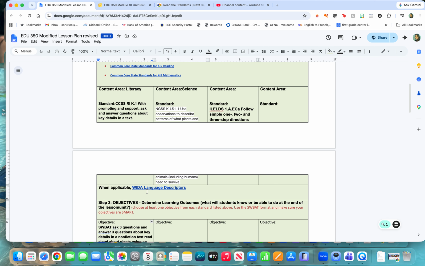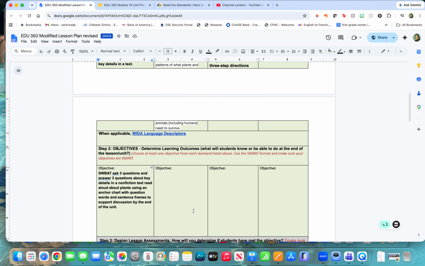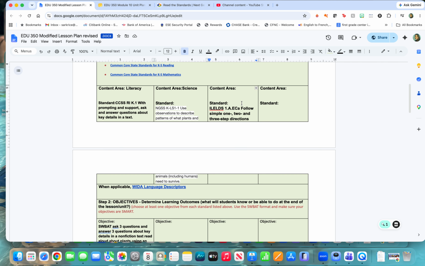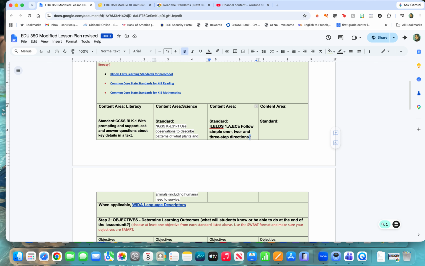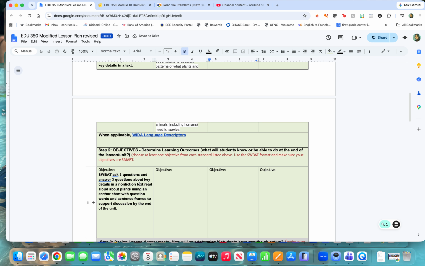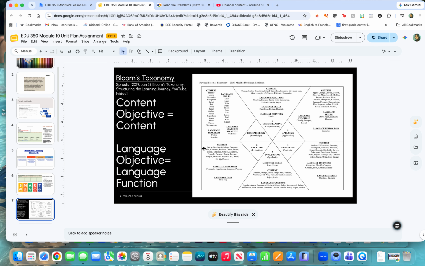So for each standard, you should make sure that you have an objective. So then I should do that again for my NGSS. And because this is kindergarten, I'm not doing Illinois Early Learning. But if I was doing Illinois Early Learning, same thing. Just making sure that my objectives are measurable. Now, you can also use Bloom's taxonomy to support you with the rigor of your objectives.